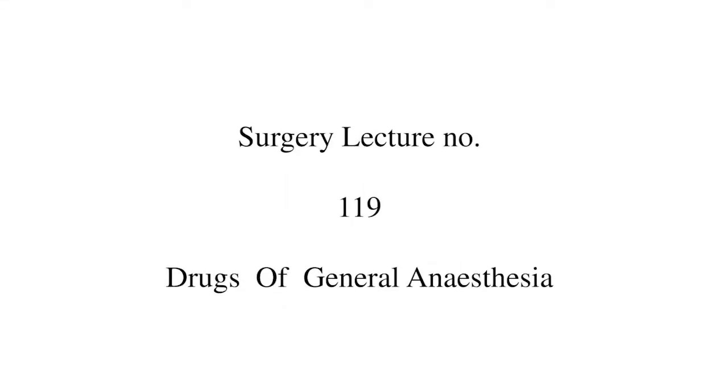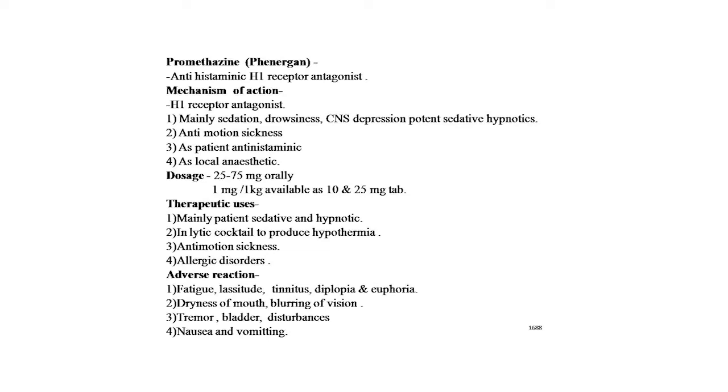Welcome, my dear students, in our surgery lecture number 119, that is the drugs of general anesthesia. In this lecture, we will study the drugs of general anesthesia, drugs which are used for general anesthesia. So let's start with me. First is promethazine. The drug trade name is Phenergan. This is the antihistaminic H1 receptor antagonist.